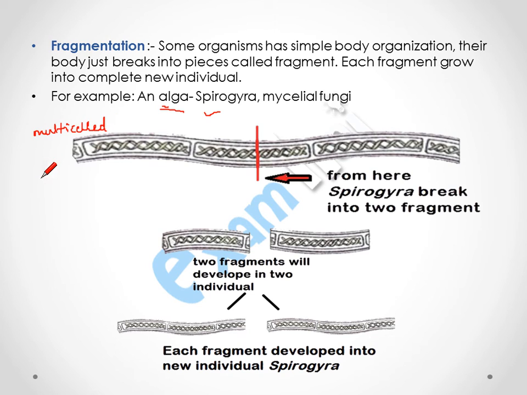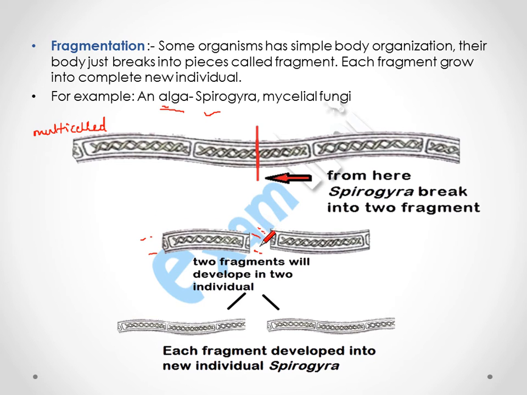In binary fission, you have seen that a parent cell has developed into two daughter cells, and when the parent cell divides, a complete daughter cell has developed. But in fragmentation, the two fragments will develop into a full individual after the division.